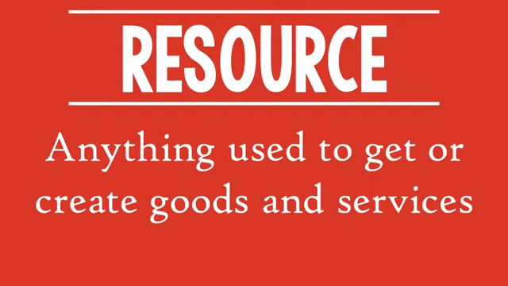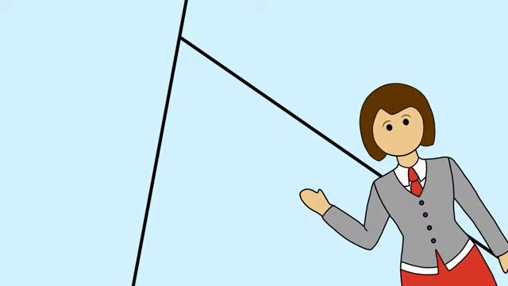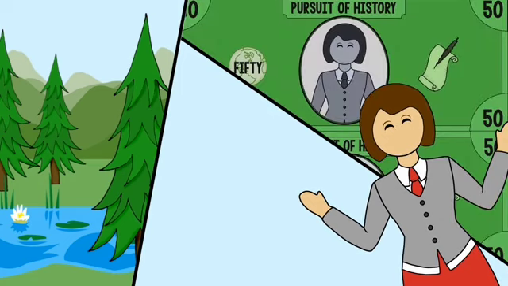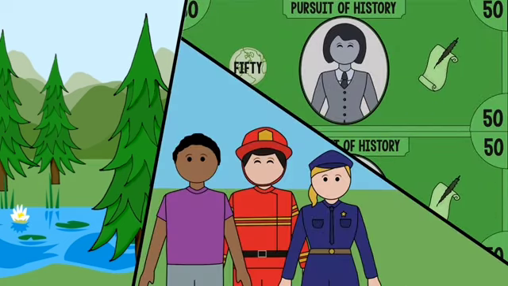In economics, a resource can be anything used to get or create the goods and services that people want. Resources include anything from natural resources from the land, capital, like money and the buildings and machines used to produce the goods and services, and labor, the workers themselves, who produce the goods and services that people want to buy.